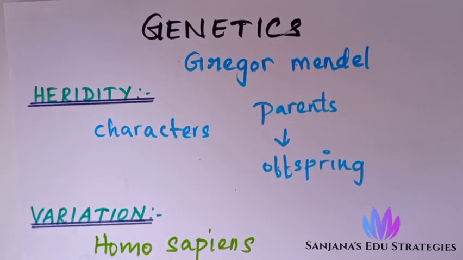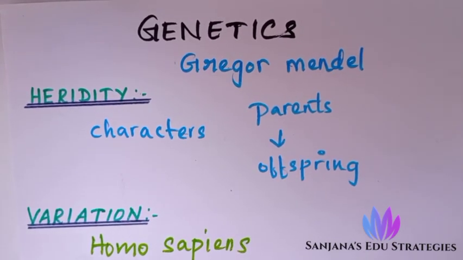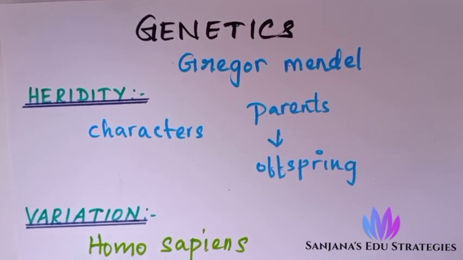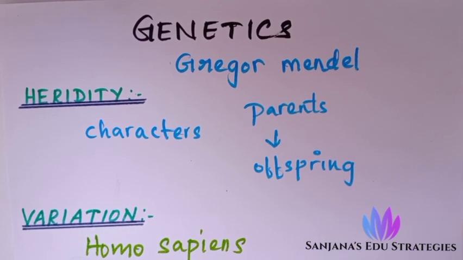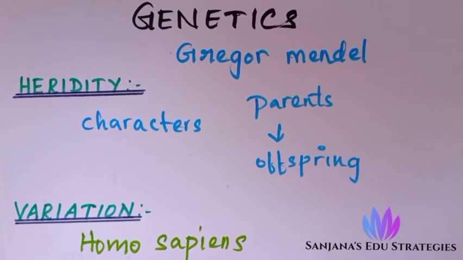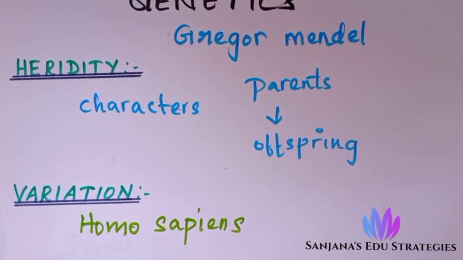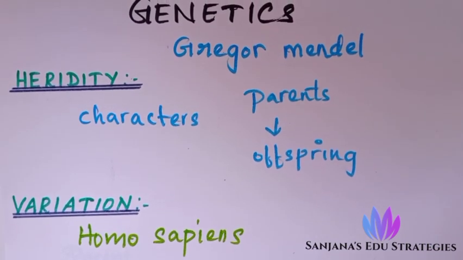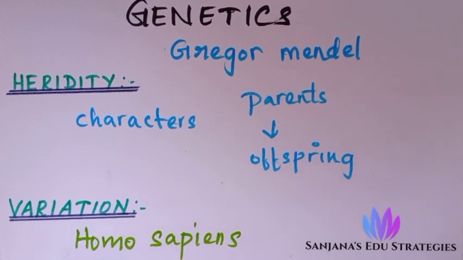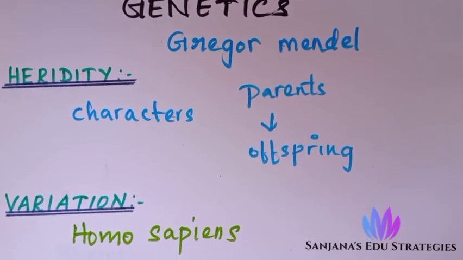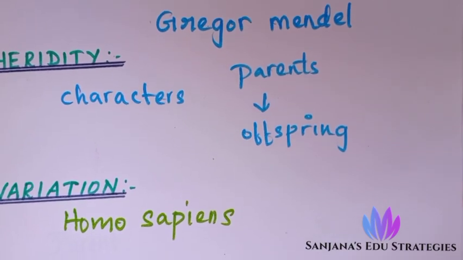So genetics is the study of heredity. That is, some body features are transferred from our parents to offspring. Learning about such body features, learning about heredity, is known as genetics. First, you should understand what heredity is. Heredity is the characters, the body features that are transferred from parents to offspring. That is known as heredity, or another definition, you can call it the genetic constitution of an individual.